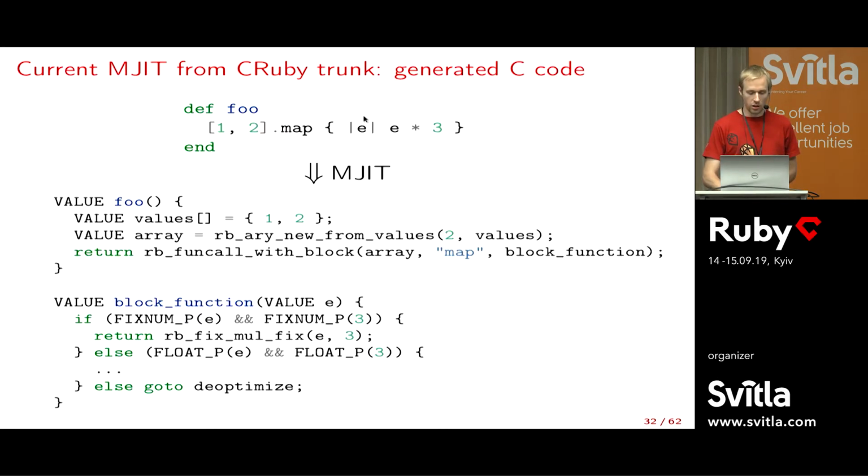So what happened is that this Ruby code with MJIT is compiled to this C code, here a bit simplified for readability. Basically, you see, it does a new Ruby array, and then it will do this RB fun call. And then you can imagine the block itself is also compiled to C code. It says, if both are integer, then we'll multiply them. It's quite easy. If both are float, I do it another way. Otherwise, I have to optimize, which is like, okay, then I need more complicated logic, and I will need to